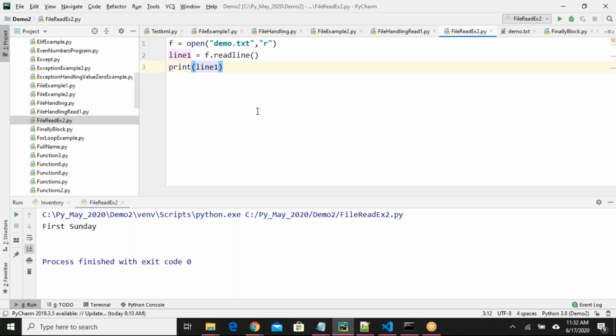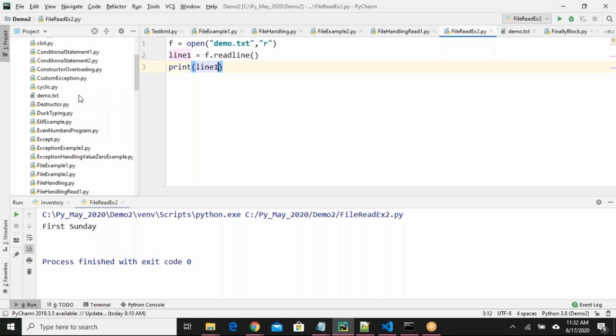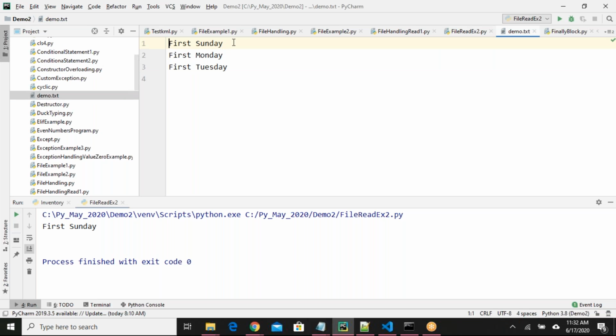Where is my demo.txt? It will read the first line and the cursor will go to the next line and wait. If you call readline again, then it will read the next line and the cursor will be waiting in line number 3. That way it will happen.